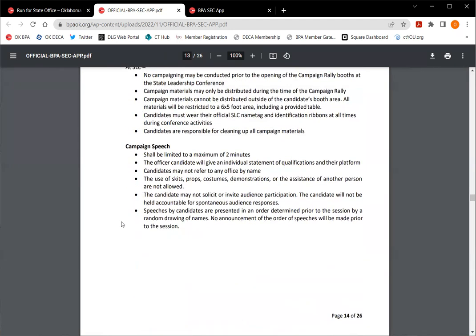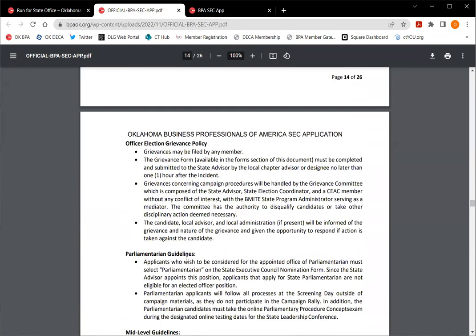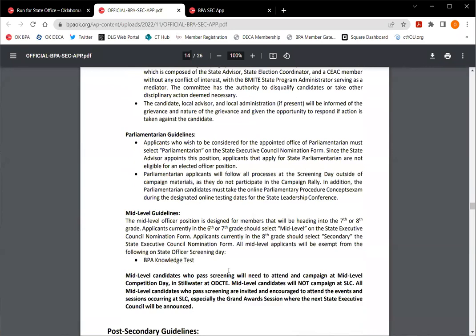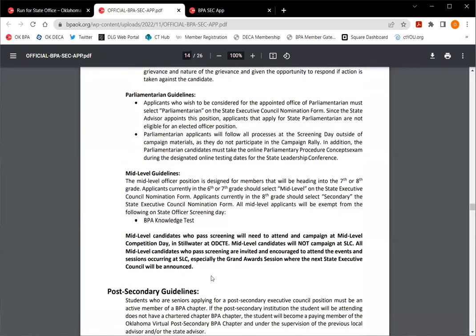Okay, your campaign speech, you get 2 minutes for that, no more. And you can go less if you want to, but read through this. It's very important that you don't have callouts or props or anything like that. Again, if you have questions, our office is always here to assist. Okay, this goes through your rights, the grievance policy and things like that if something were to happen. Our parliamentarian and middle level guidelines, make sure you read through those if you're applying for those positions.